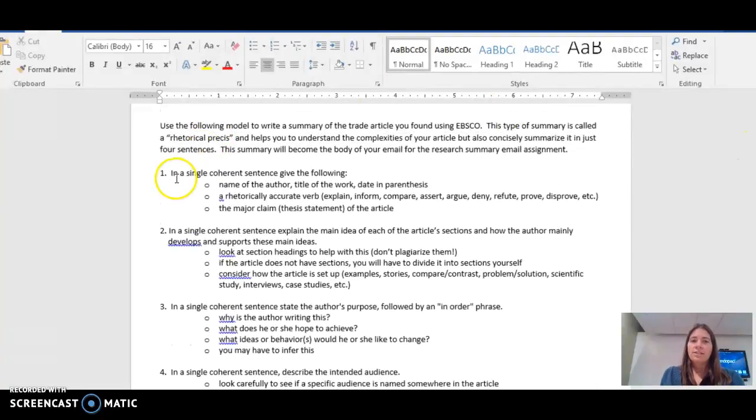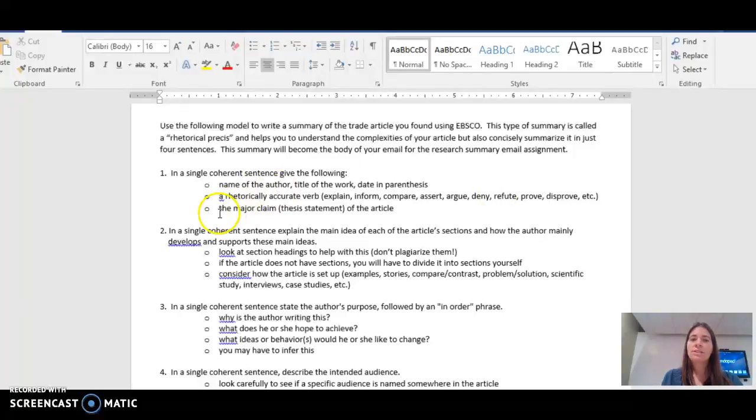In the first sentence of your article, you need to give the name of the author, the title of the article, and the date it was published in parentheses, and really we just need the year. You need to choose a verb that accurately tells what the article does. Does this article explain something? Is it informing you of something? Is it comparing or contrasting something? Did you choose an argumentative piece? Is it asserting or arguing something, or denying or refuting something?